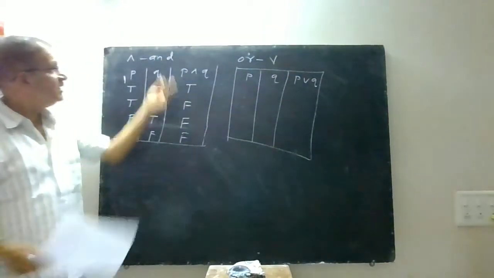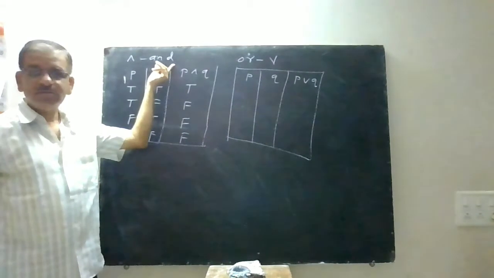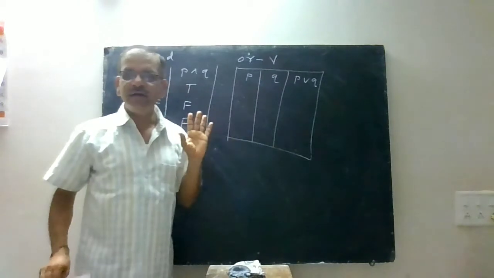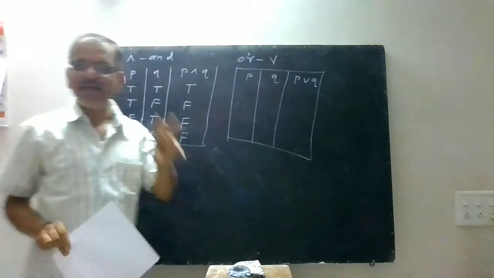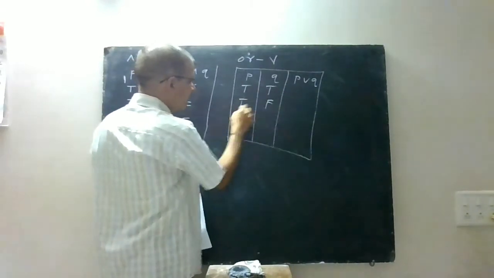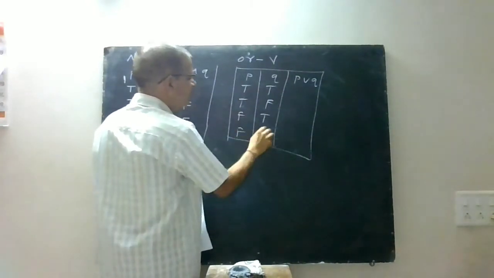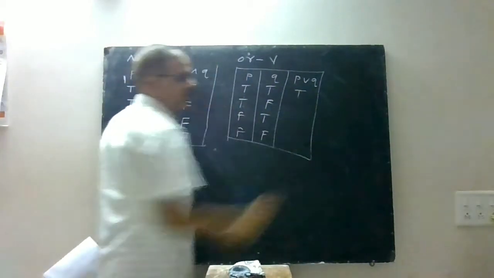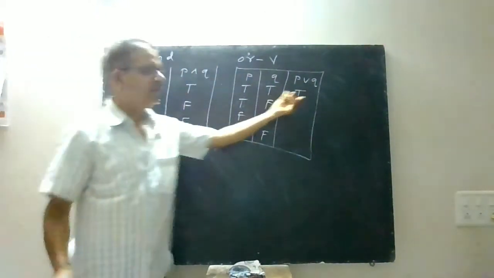Now here the condition was "and". Both are required here. Here it is "or", which means one of them is required. The requirement is only one, either P or Q. The possibilities are the same: TT, TF, FT, and FF. Now, no doubt when both are there, it is very good. When you pass in both subjects, you always pass.